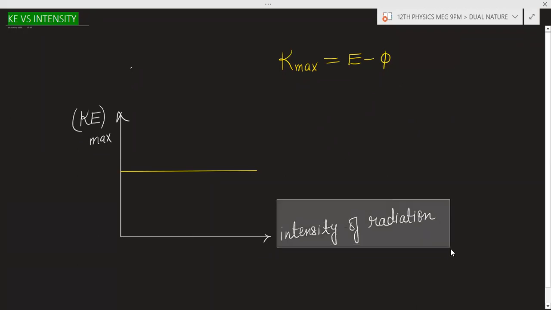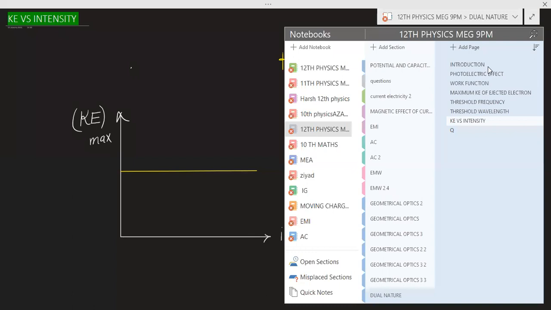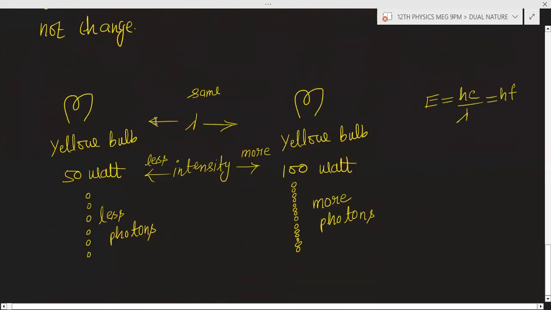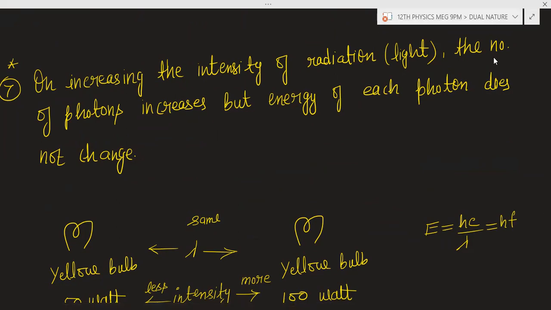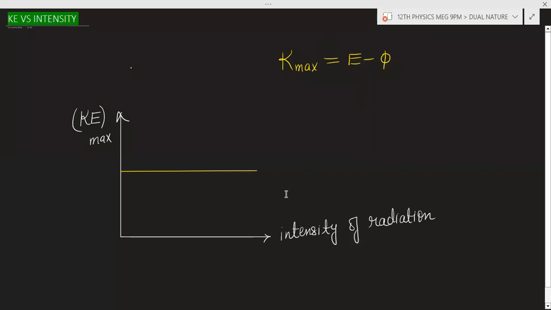If you increase the intensity of radiation, as I discussed in the photoelectric effect, the number of photons increases, but the energy of each photon does not change. Energy will not change on increasing the intensity.